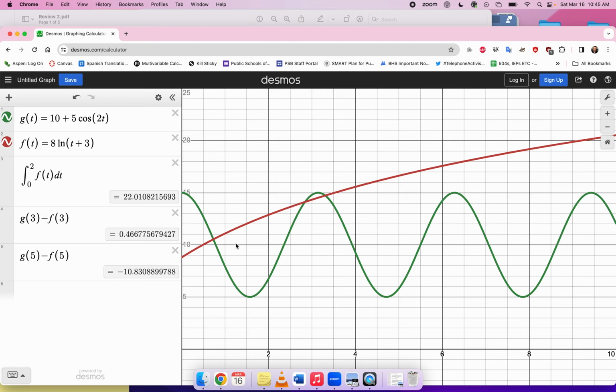If you want more details on why I'm doing what I'm doing here, what you can do is look at the area between the curves. So green is the rate in. During this time period, I'm overall gaining water or gaining Kool-Aid. And how much Kool-Aid do I gain overall? I mean, you gain some Kool-Aid, but you also leak some Kool-Aid. The net overall amount that you gain is the area between these two curves. Okay, so you gain this stuff right here. So imagine this area filled in with green.